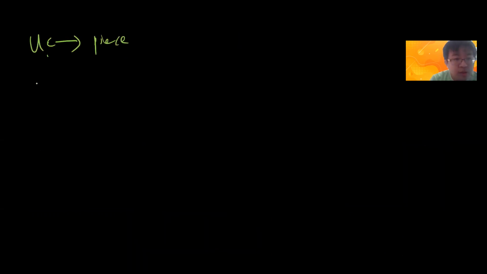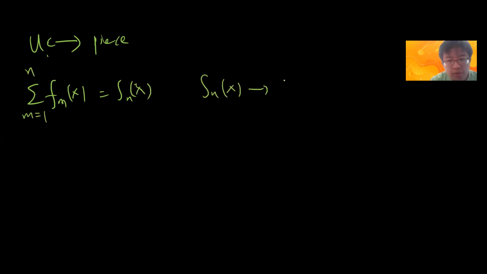Then you can define f_n(x) to be the sum of f_m(x) for m from 1 to n. You can also talk about the series, the summation, and ask whether it converges uniformly or not. So basically you fix n, define f_n(x), and check this.